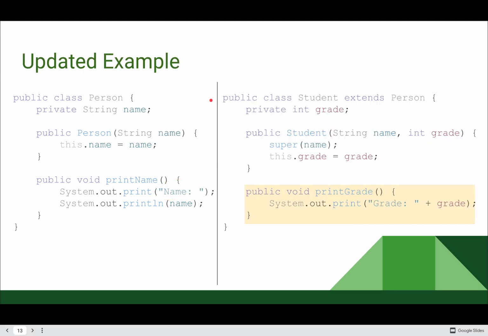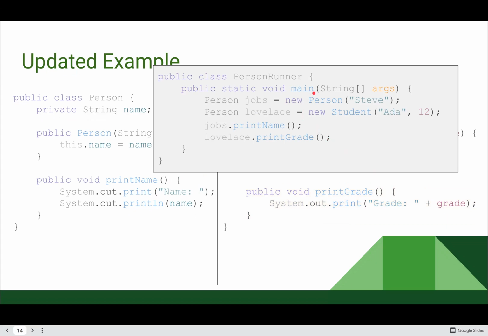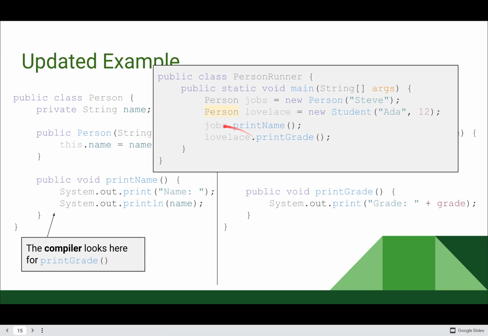All right, so if I update my example and I change the print name method in my student class to be print grade, where I just print the word grade and then the value of that variable. And then I update my person runner's main method to say jobs.printName, Lovelace.printGrade. Once again, at compile time, the compiler is going to look in the person class, because that's what both of them are defined as, for both print name and print grade.